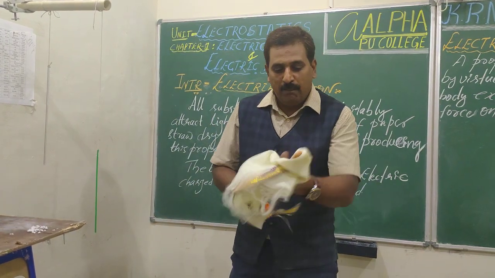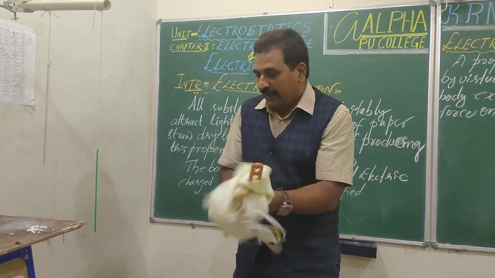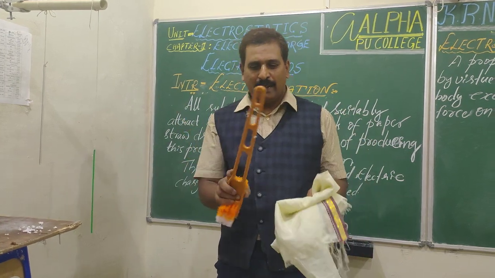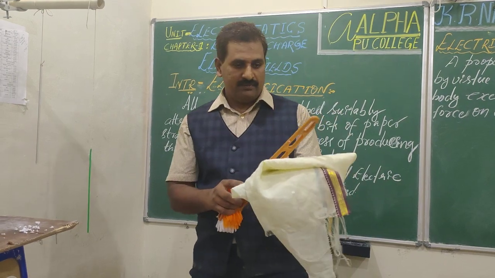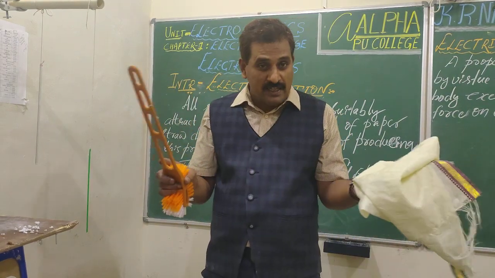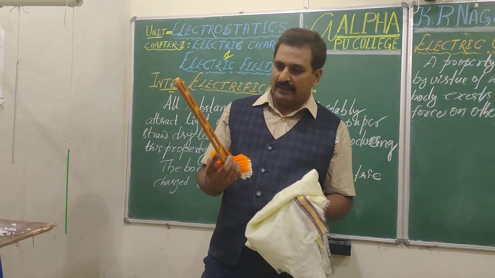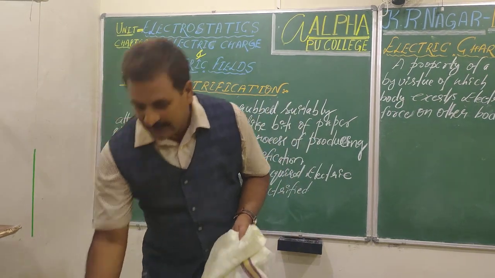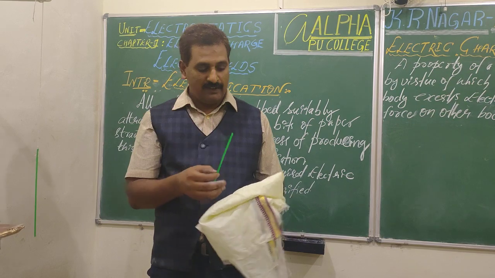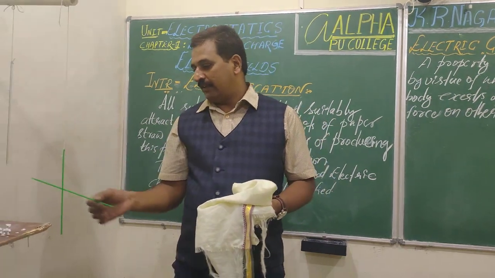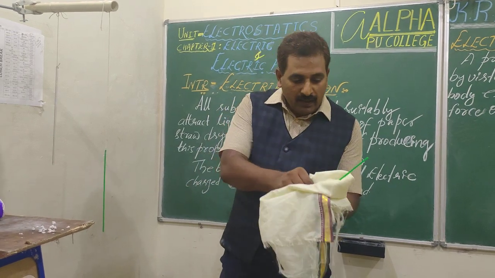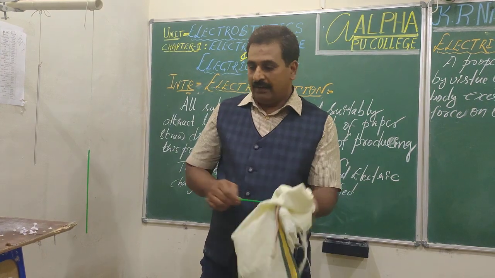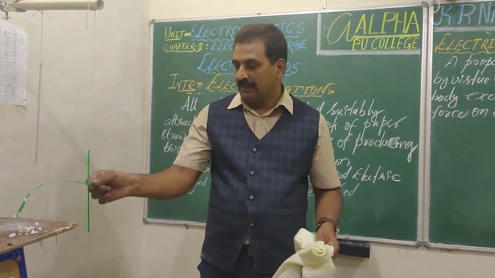I'll do it again. If you rub more, we'll see this phenomenon in a little more detail. Look here, see, right? Now, what has happened to this when rubbed with a cloth? No change in the color, no change in physical appearance. But there is something special with this body when rubbed, right? Not only with this. See, this is a straw, you're very familiar with this. Now, if I touch this, nothing will happen. See? But if I rub this with the cloth, do the same thing that you did to the brush handle. See now, this is attracting light materials.